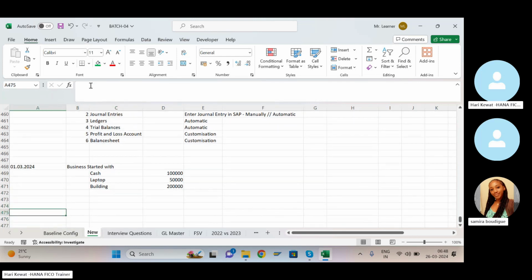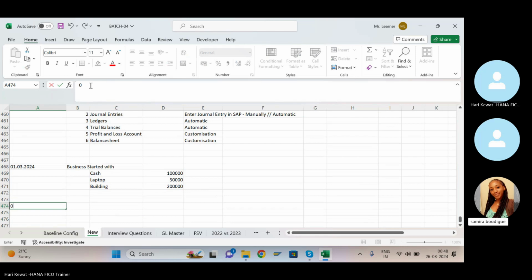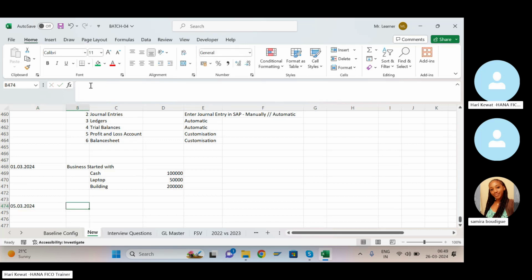And the second transaction, let's say this is on 5th of March 2024. Let's say you purchase an additional thing. Let's say you are not having furniture in the office, so you purchase furniture on cash, worth rupees 30,000.